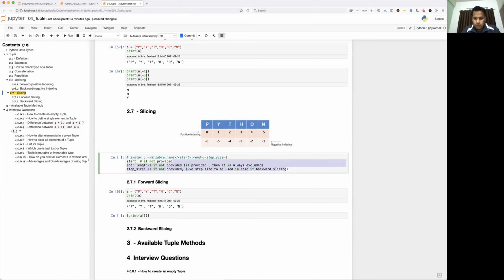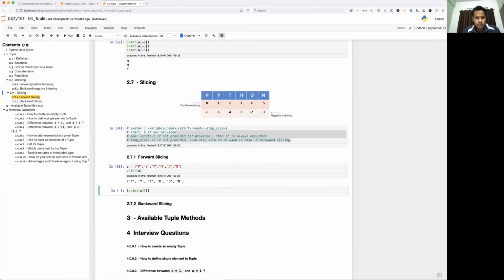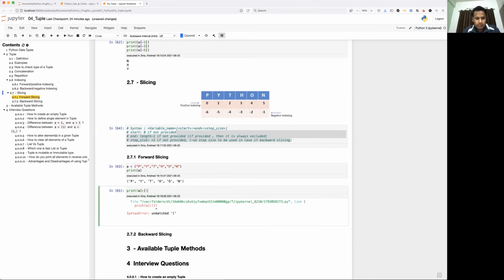Okay, so that's all about the syntax of slicing. Now forward slicing, so we'll just use colon colon. I'm not providing a start index, I'm not providing an end index. Then what does it mean? Start will be by default 0 if not provided, end will be length minus 1 if not provided, and step size by default is +1 if not provided, right? So I'm going to get the whole string, whole tuple element, right?